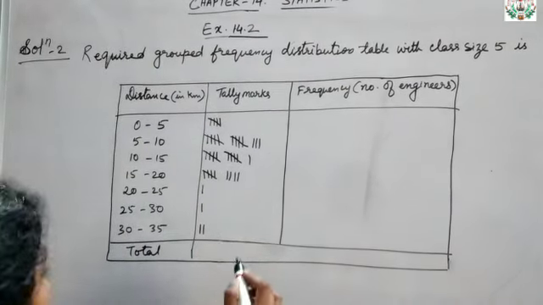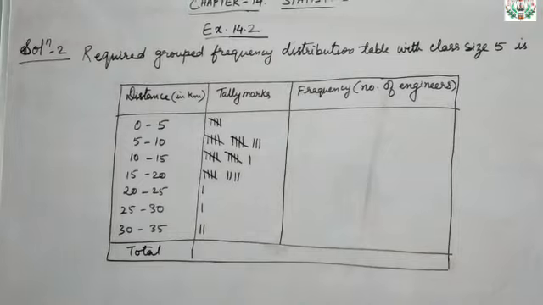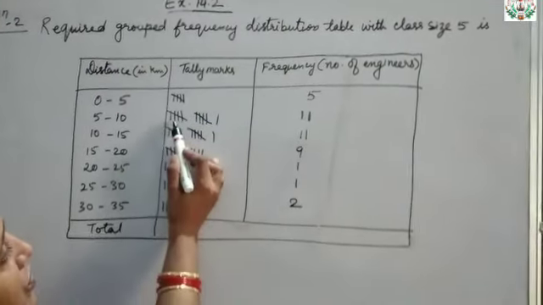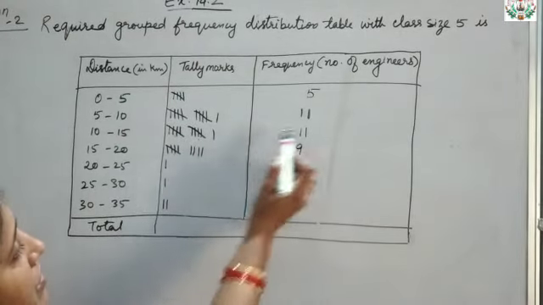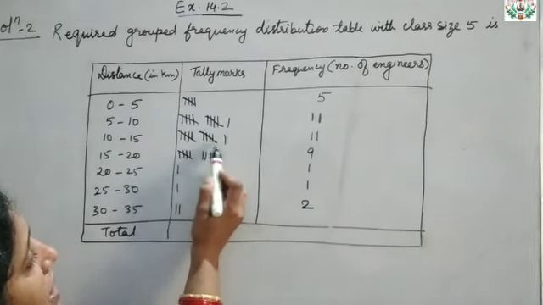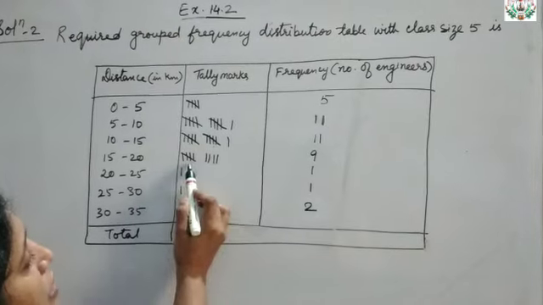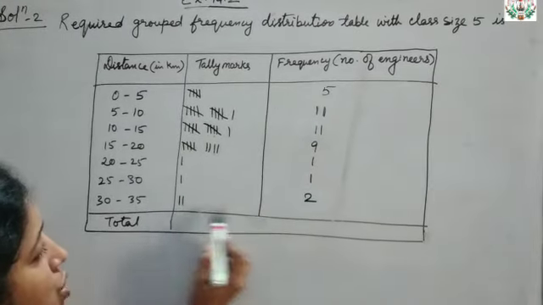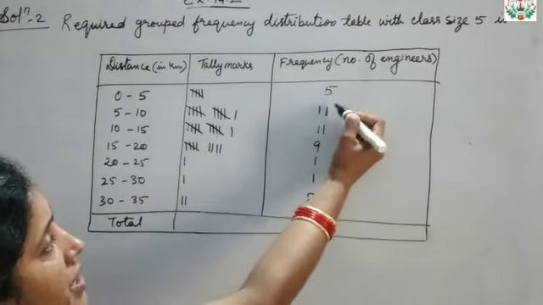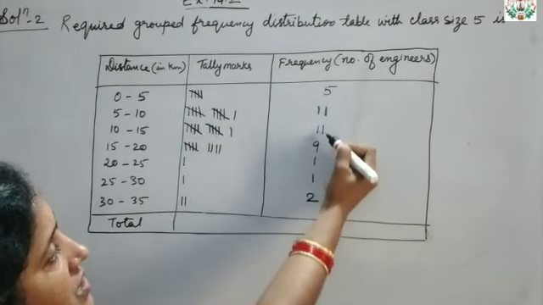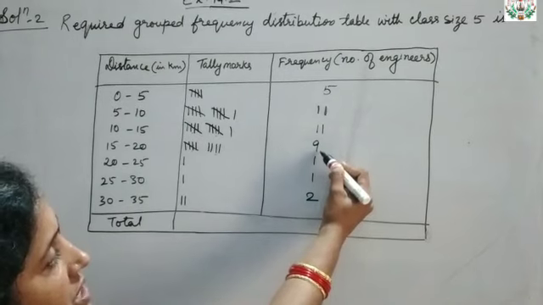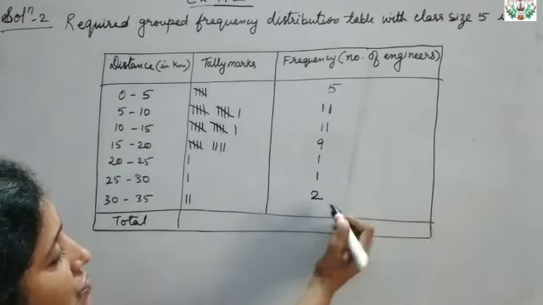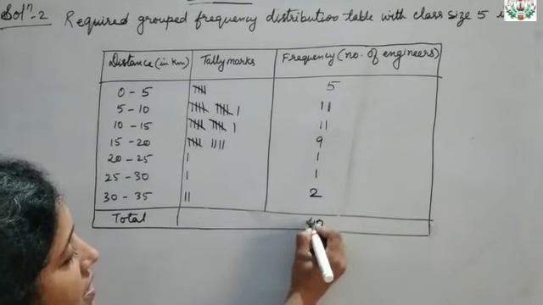Okay, so likewise we will have the frequency. You can see here first one 5, second one 5 plus 5 is 10 plus 1 is 11, here also 5 plus 5 is 10 plus 1 is 11, then 5 plus 4 is 9, then 1 and then here 2. Now on adding, what you will get? This is 16, 27 plus 9 is 36, 37, 38, 39, 40, so the total we got is 40, correct?